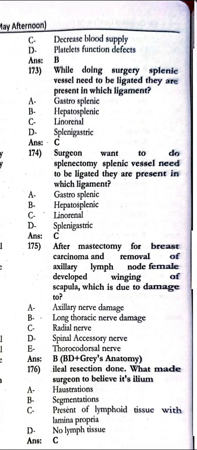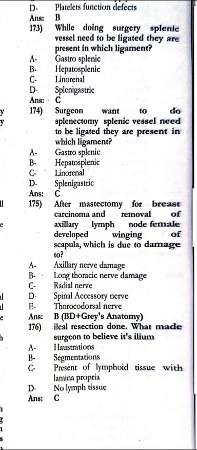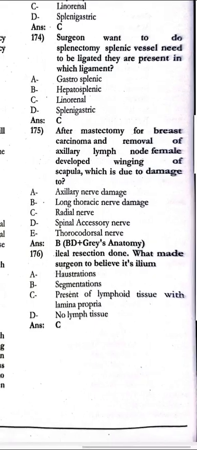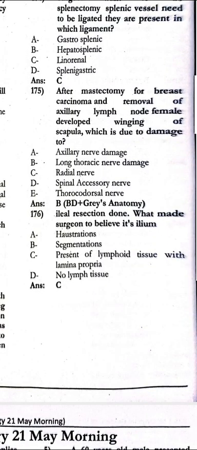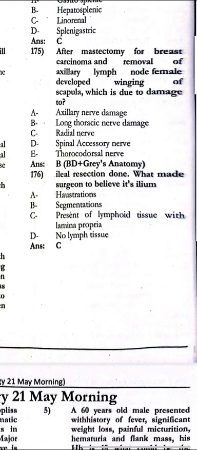Next, while doing surgery, splenic vessels need to be ligated. They are present in which ligament? That is the lienorenal. Surgeon wants to do a splenectomy, splenic vessels need to be ligated. They are present in which ligament? That is the lienorenal. In a mastectomy for breast carcinoma, with removal of the axillary lymph nodes, the female develops winging of the scapula. The nerve damage would be long thoracic nerve damage. The ileal resection was done, what made the surgeon believe it's ileum? There is a presence of lymphoid tissue within the lamina propria.